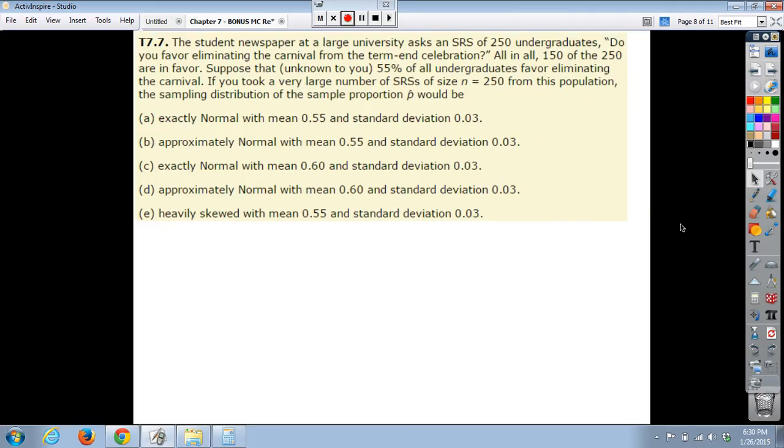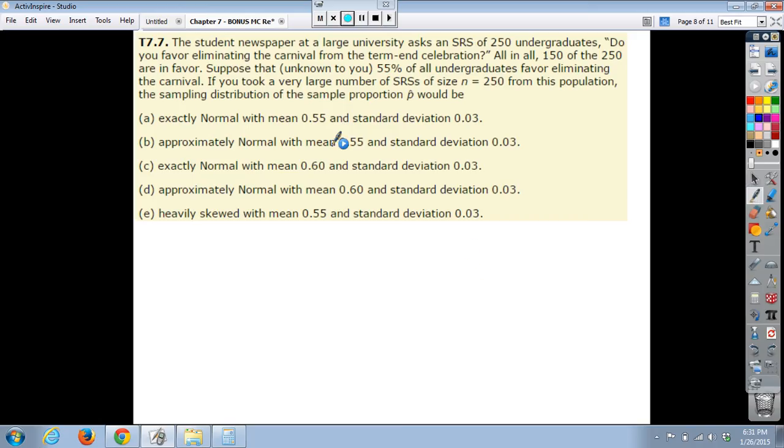Number 7. The student newspaper at a large university asks a simple random sample of 250 undergraduates, do you favor eliminating the carnival? Why would you want to eliminate a carnival? All in all, 150 of the 250 are in favor. Suppose that, unknown to you, 55% of all undergraduates favor eliminating the carnival. If you took a very large number of simple random samples of size 250 from this population, the sampling distribution of the sample proportion p hat would be...